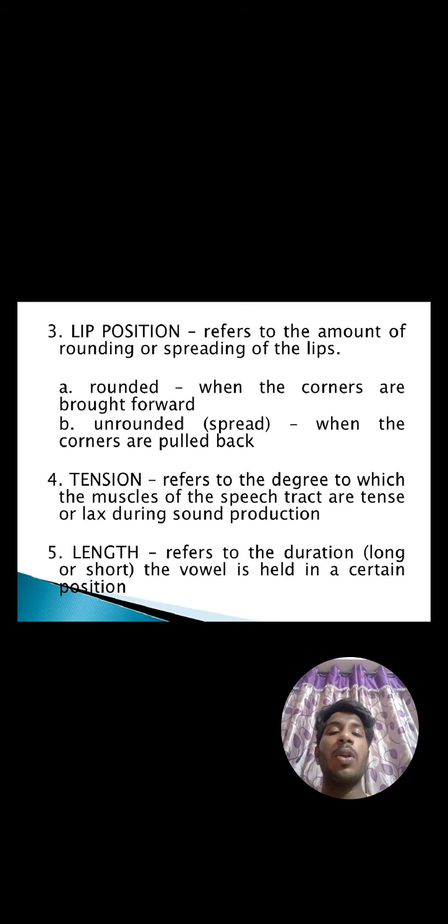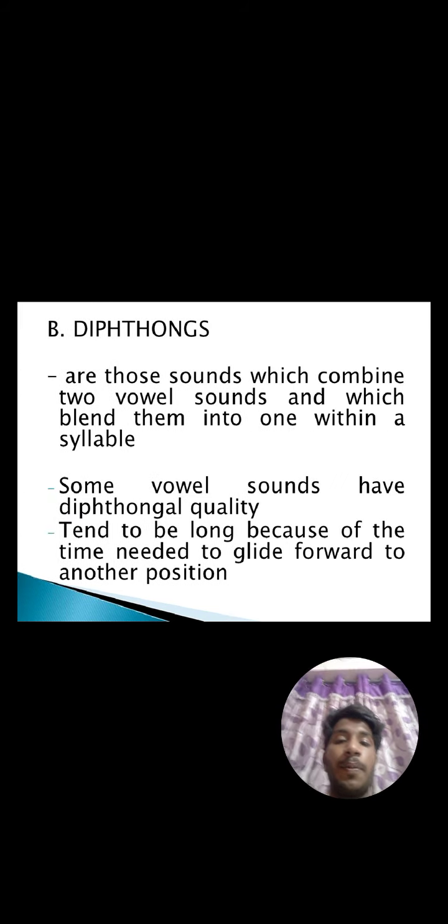Rounded when the corners are brought forward. Unrounded, spread when the corners are pulled back. Tension refers to the degree to which the muscles of the speech tract are tense or lax during the sound production. Length refers to the duration the vowel is held in a certain position.